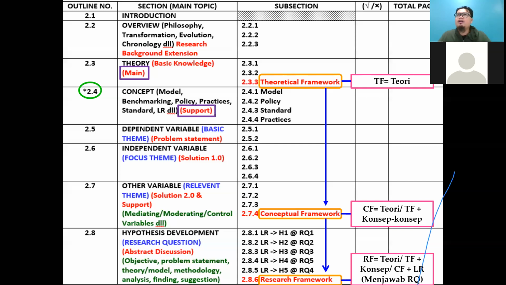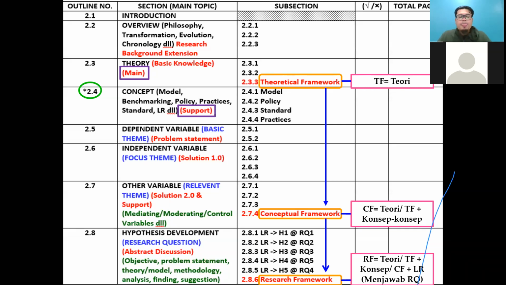You need to start your literature review with a theory or basic knowledge, which I also call main knowledge. So if you have three theories, for example, you have 2.3.1, 2.3.2, 2.3.3. In the last part of 2.3, you can draw your theoretical framework. The theoretical framework is only done when you complete the chapter, after you have discussed all the things about your theory.